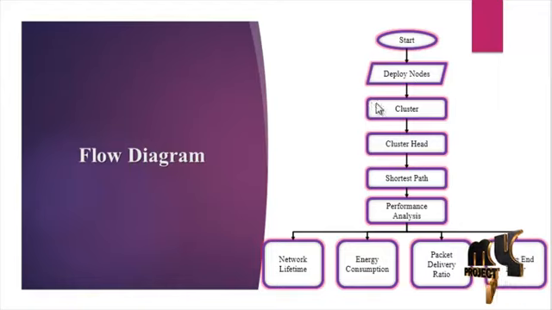Then the nodes are grouped as clusters. When selecting the cluster heads, LEACH protocol selects cluster heads according to the random number the node generates. Then the shortest distance between the nodes is calculated. Then the performance in terms of network lifetime, energy consumption, packet delivery ratio, and end-to-end delay are calculated.